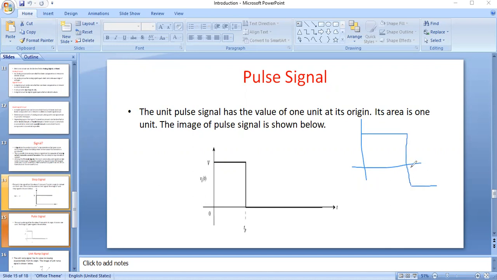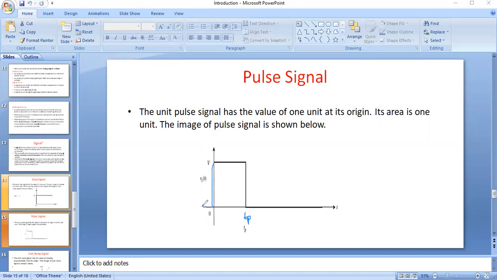So this is a combination of steps, and this is the pulse signal. For this pulse signal, I am taking the pulse width as TP. From 0 to TP, we have some amplitude, that is V.